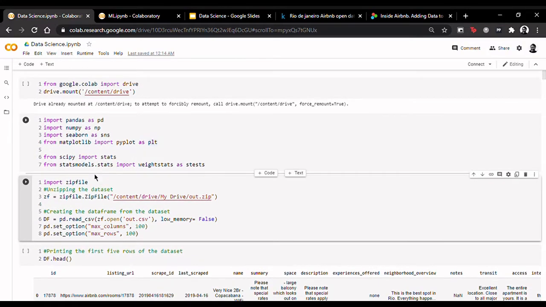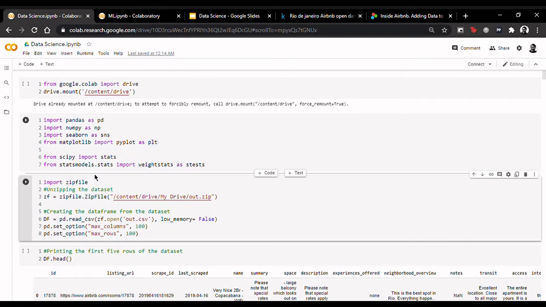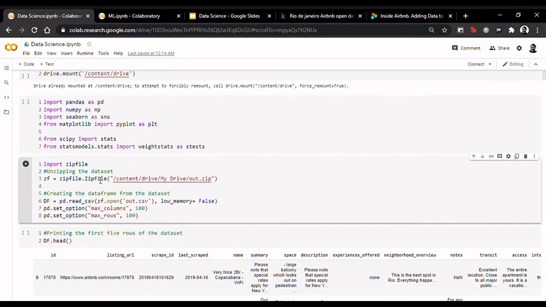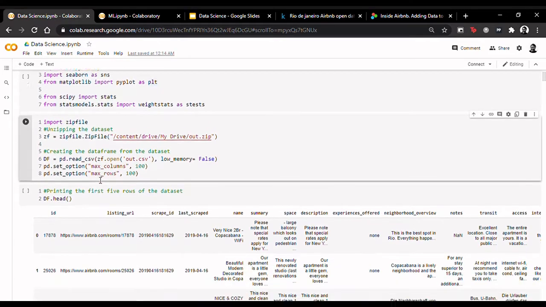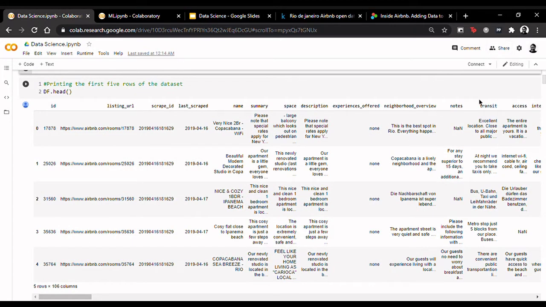We unzip the folder containing the dataset and read the CSV file into our environment. Our dataset contains over 3 lakh rows and 106 columns. Here, we print the first 5 rows of the dataset to give you an idea of what it looks like. Since our data is web scraped, many of the columns in this dataset are not required for the analysis.